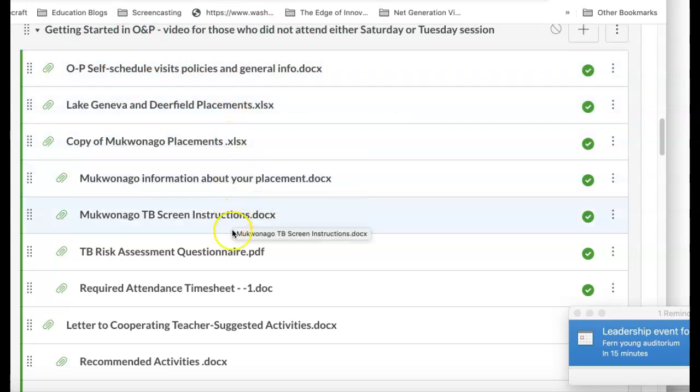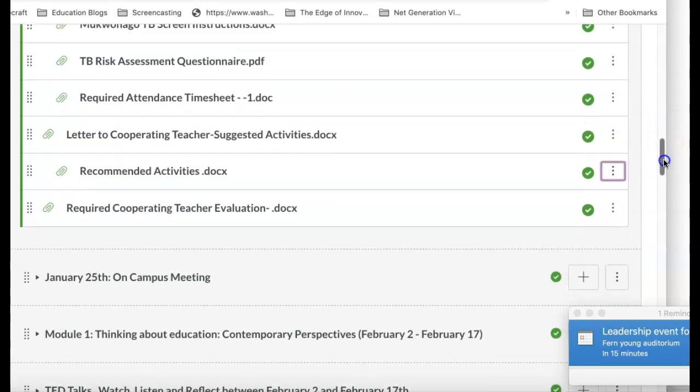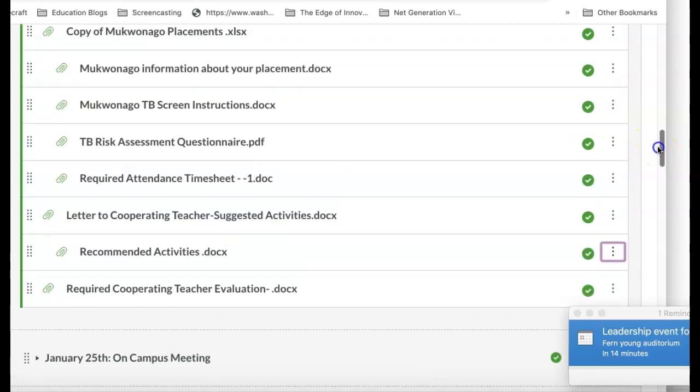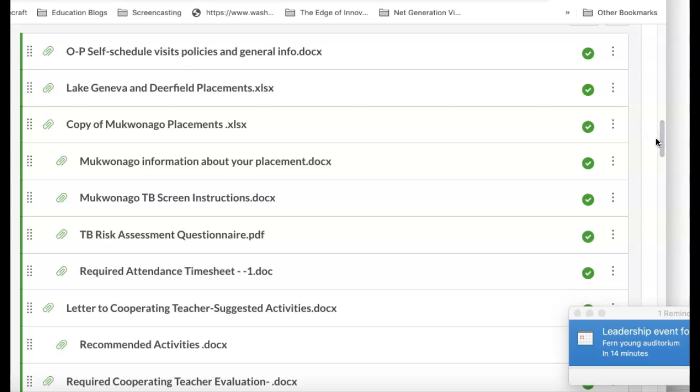This is information here specifically for those students who are in the Mukwonago school district. If we scroll down a little bit more, you'll see that there's a required attendance timesheet, a letter to your cooperating teacher with suggested activities, recommended activities, and a required cooperating teacher evaluation. So all of that information is right there for you. And like I said, I'm going to be starting and reading off of this document right here.